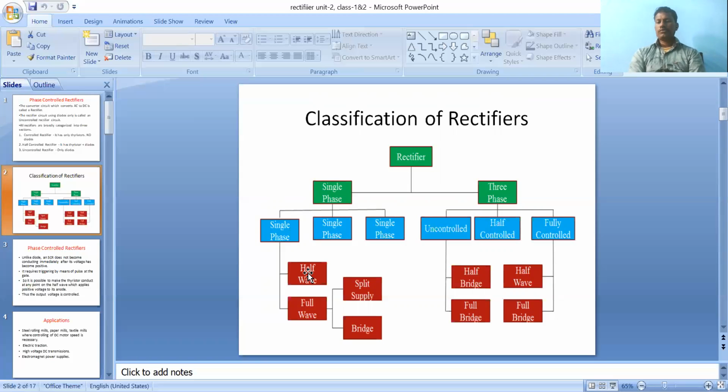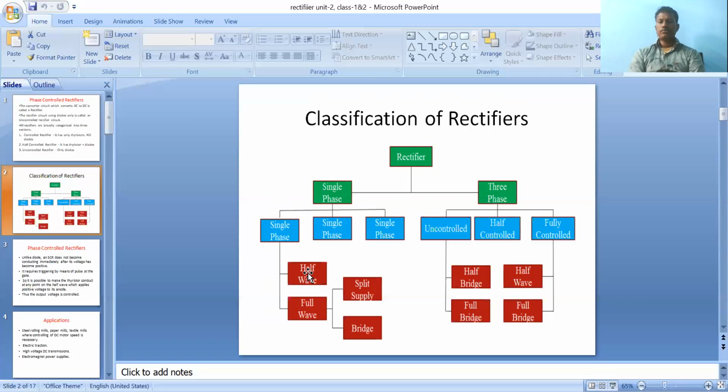Next, depending upon the phases, that is three phase supply. Three phase rectifiers are again uncontrolled, half controlled and fully controlled. The three phase uncontrolled rectifier is again classified as half bridge and full bridge. In the case of half bridge, three phases means three limbs are connected. The bridge name itself, three limbs are connected in parallel. Each limb has two switches. So overall in the three phase full bridge or half bridge, they have six switches.